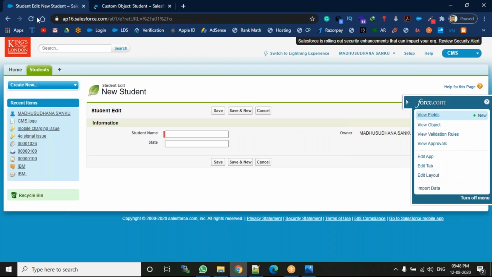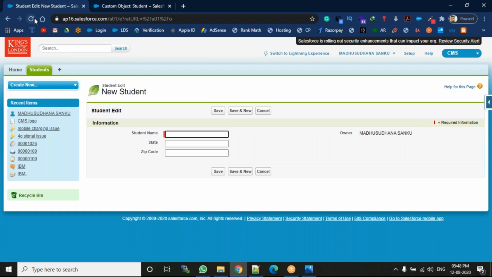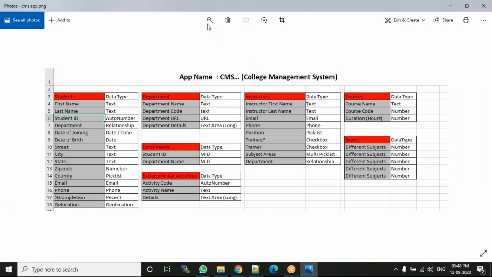Then you can come here, refresh this page. Now you can see zip code. Got it? Like this you have to create, but here you have to observe one thing. Auto number, no need to create this one. And relationship, no need to create this one. Don't create auto number, don't create relationship. Here the MD also don't create, and relationship don't create. The rest of the things we have to create.